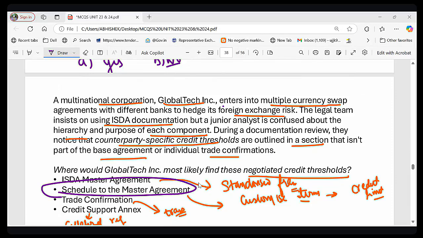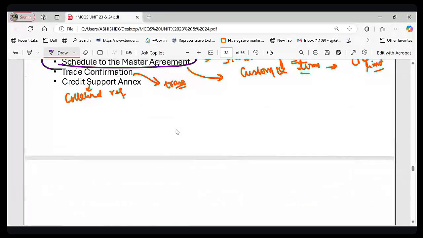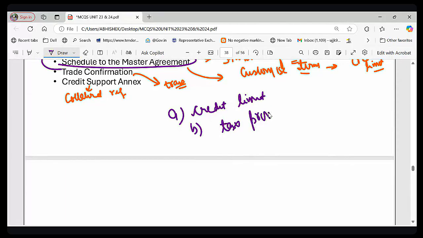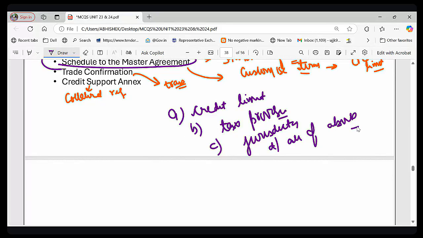Now let me ask you the last question. What do you think is the most negotiated section in the schedule? Option A, credit limit. Option B, tax provision. Option C, jurisdiction. And option D, all of the above. Which is the most negotiated section in the schedule? Is it credit limit, tax provision, jurisdiction, or all of the above? What do you think?